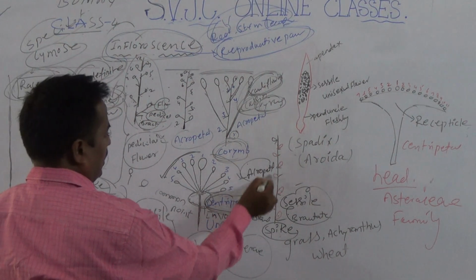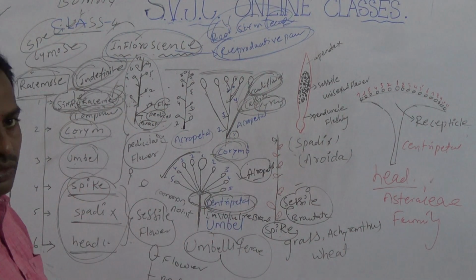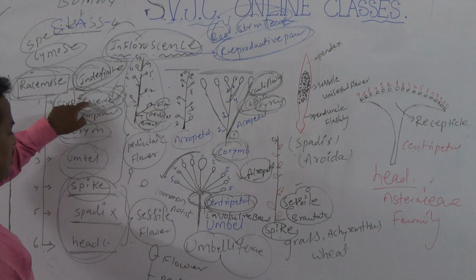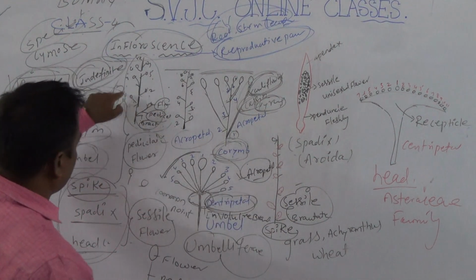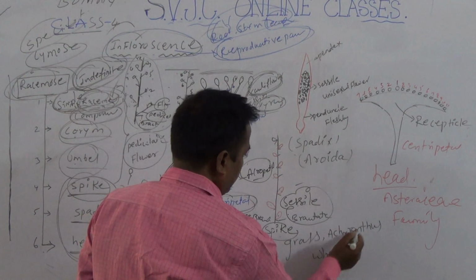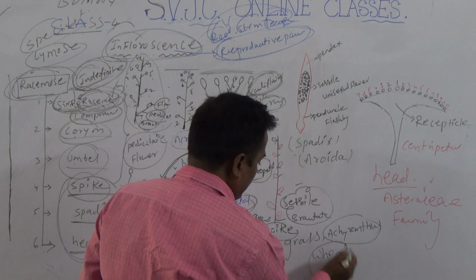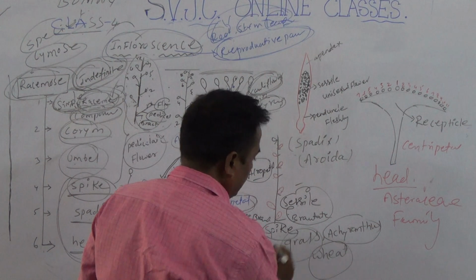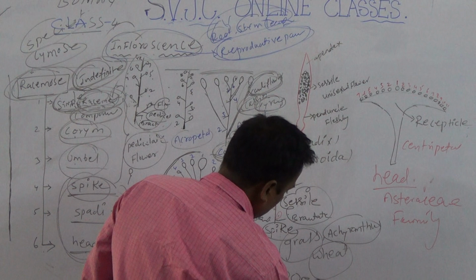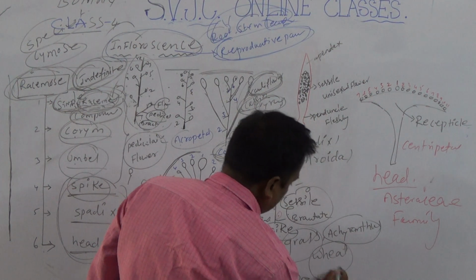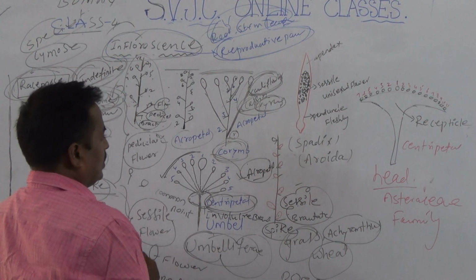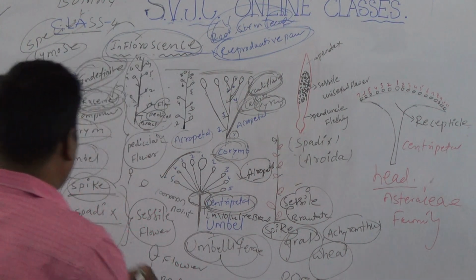And the flowers are arranged in acropetal manner. Okay madams, the flowers are arranged in acropetal manner in both raceme as well as spike, but in raceme they are pedicellate and here they are sessile flowers. This type of inflorescence is commonly reported in Achyranthes and wheat, especially the grass family, Poaceae or Gramineae. The umbel is reported in the Umbelliferae family. Are you clear? The next one is spadix.